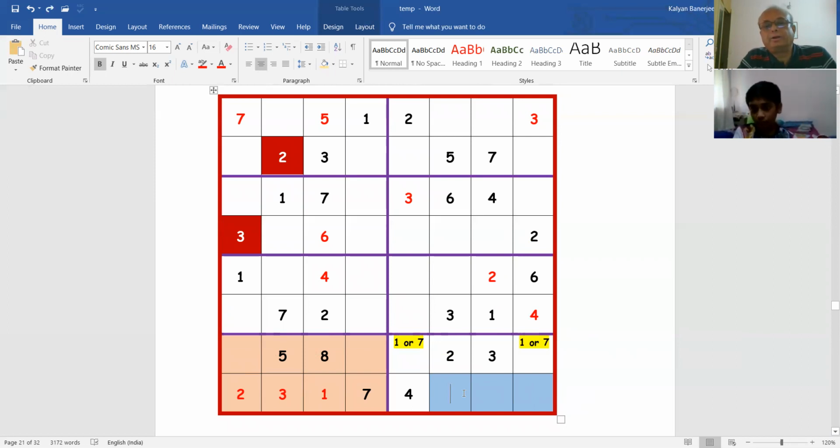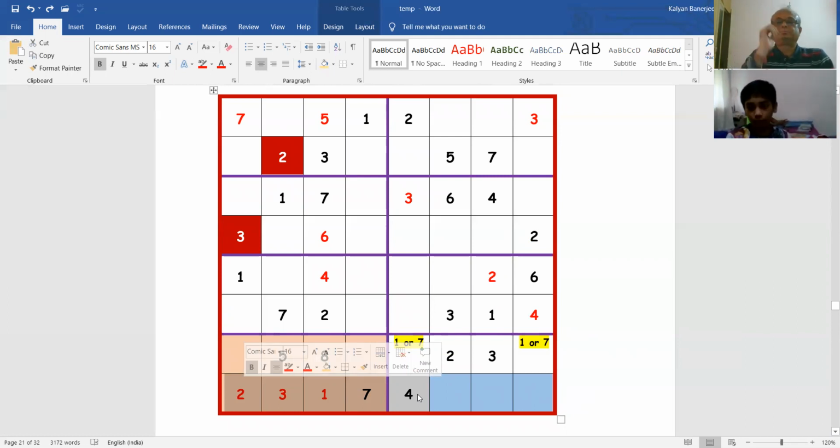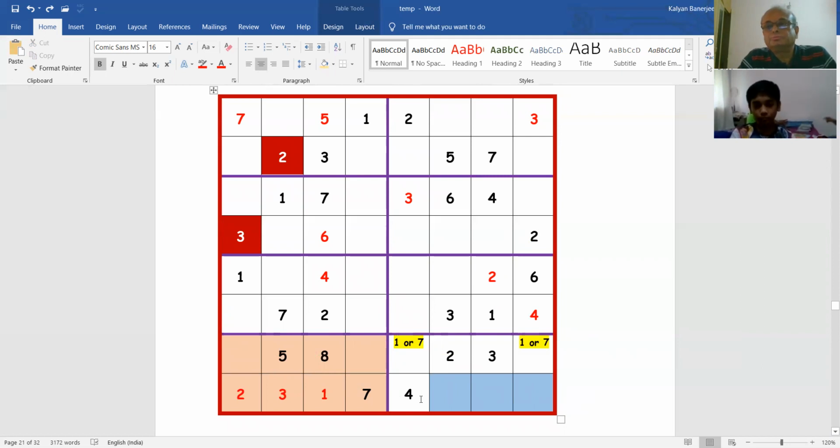You cannot have 1 there, no. You cannot have 1 because you see, you check these. You have got 1. Yes. 4, there is a 1 here. 7 in that row. Okay. You cannot have 2, 3, 4 also. So what can you have here?